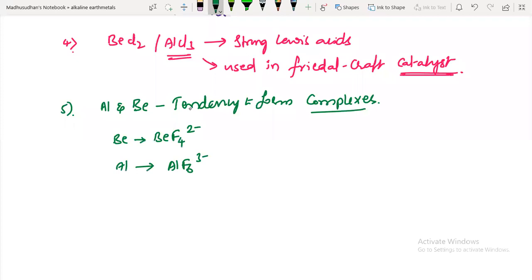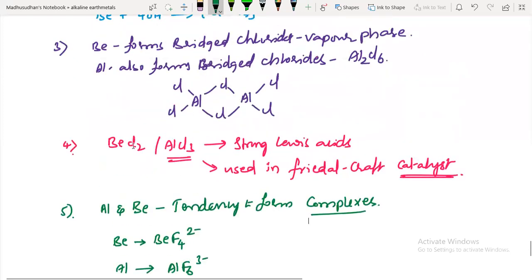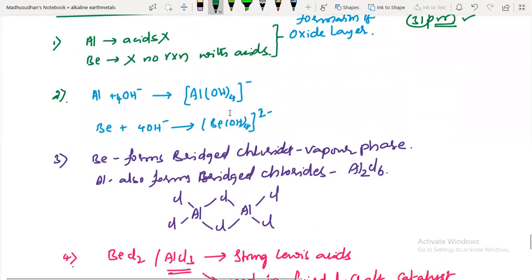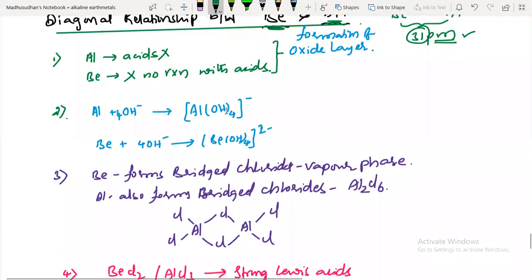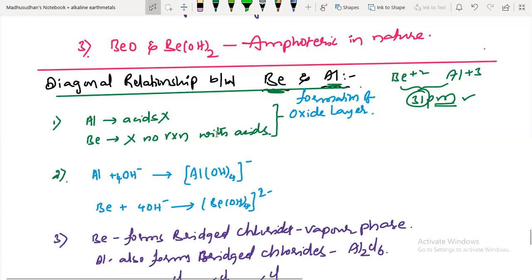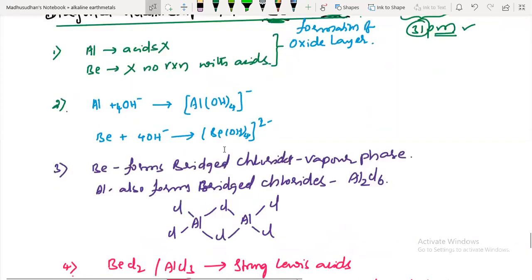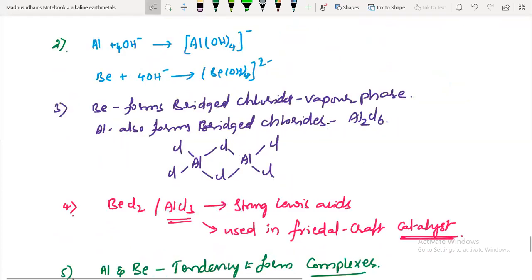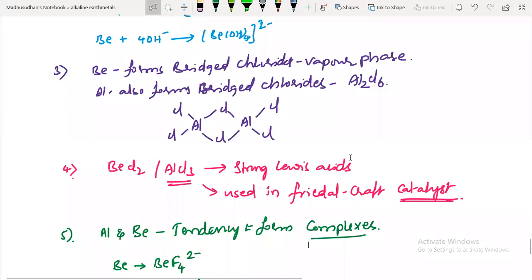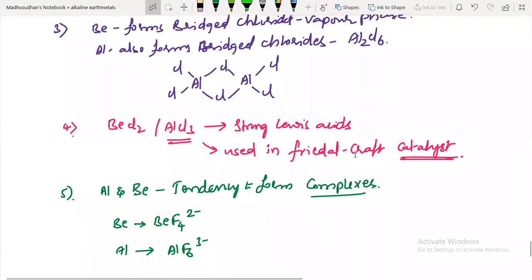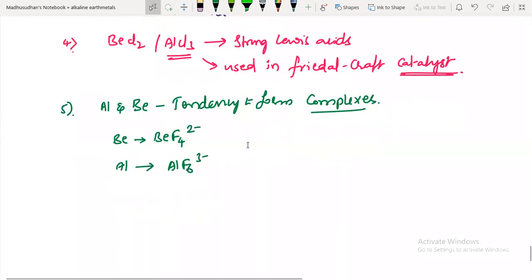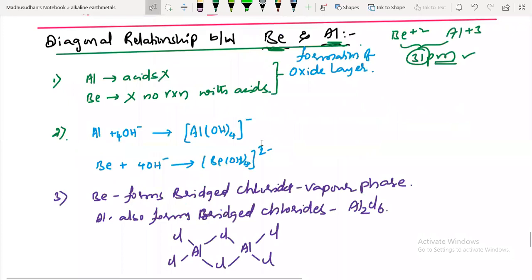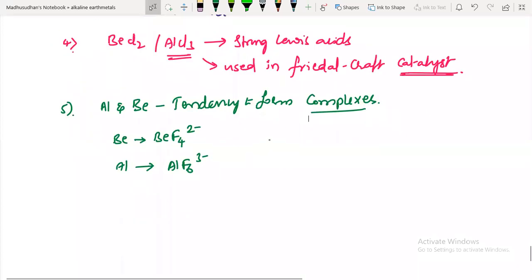Okay, guys. So this is about the diagonal relationship between beryllium and aluminum. What is the first one? They both do not react with acids. Second one, they both form hydroxide complexes. Next, both will have bridged chlorides, and both act as strong Lewis acids, and they are used as Friedel-Crafts catalyst. And both form complexes. These are the examples. Have you understood this?